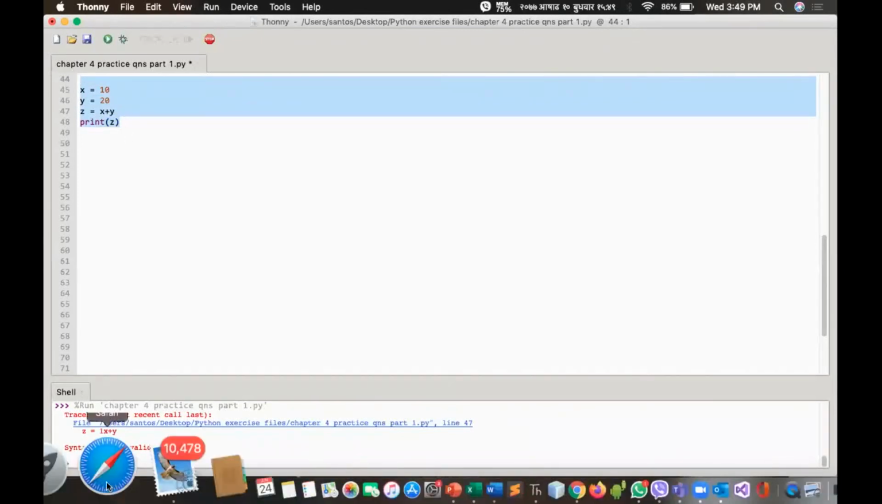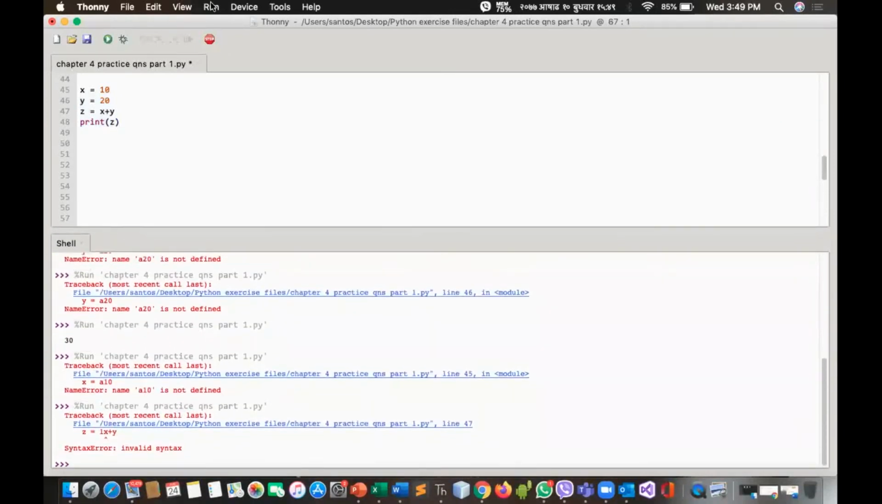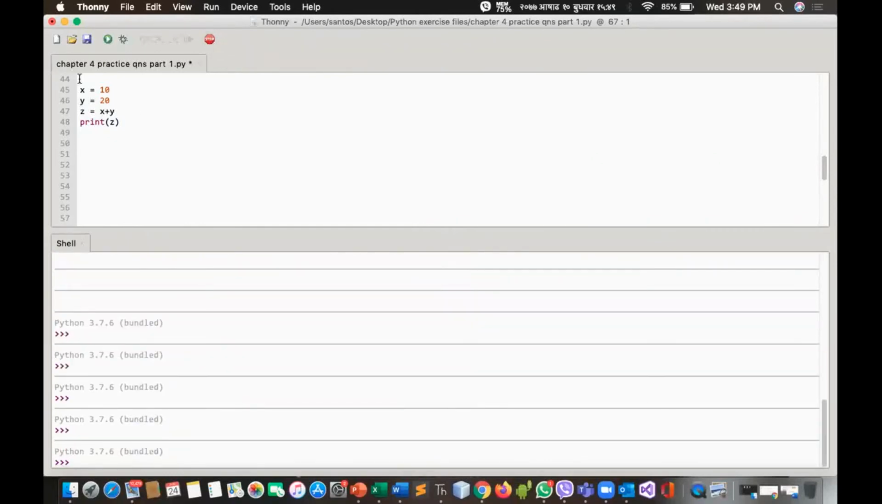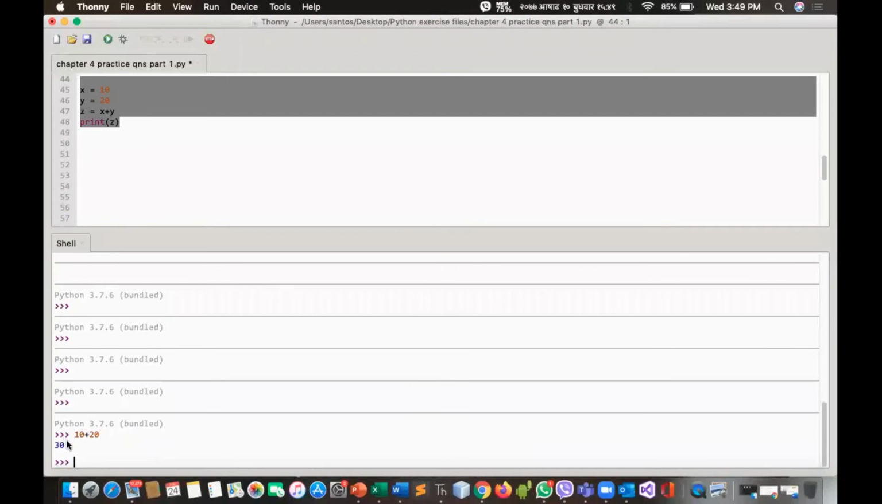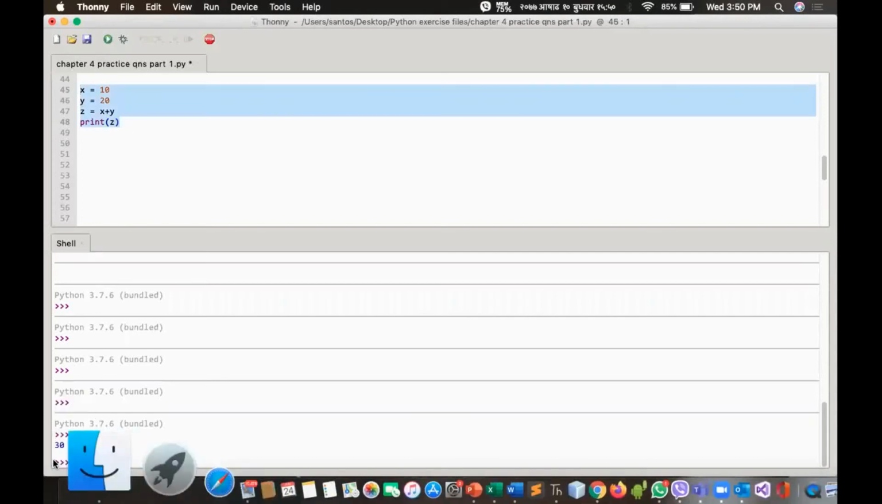So here let's find the difference. What is the difference between shell mode, let us say interactive mode, and script mode? They have their own advantages and disadvantages. In interactive mode, we can simply write 10 plus 20, and we'll get the answer instantly, that is 30. We don't need to write x equals 10 or y equals 20 and so on. Simply we'll get the answer.